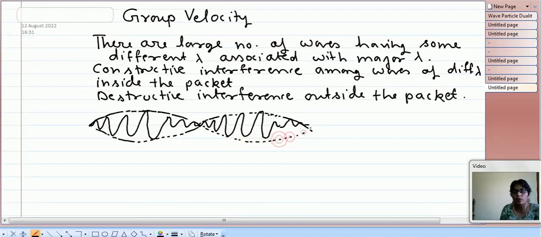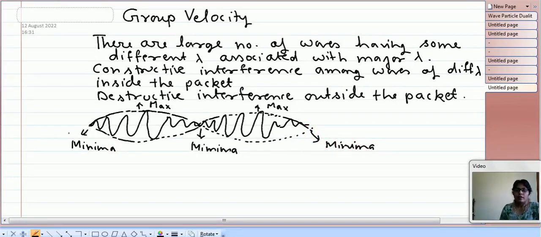So this is the modulated wave, and this point is maxima, this point is again maxima, and this point is minima, this point is again minima, and this point is again minima in the pattern.